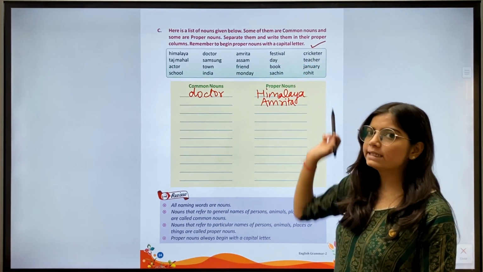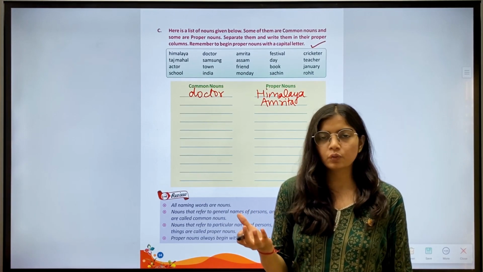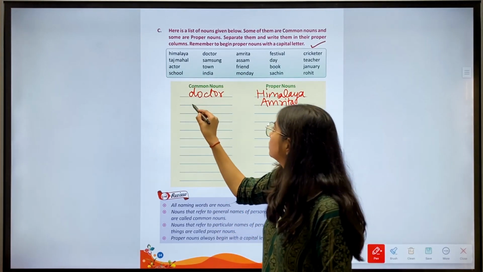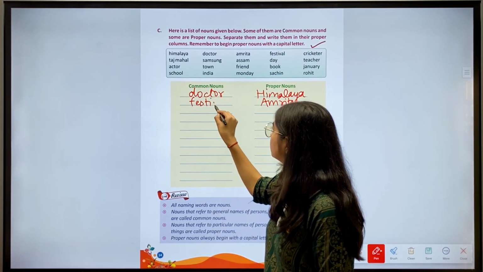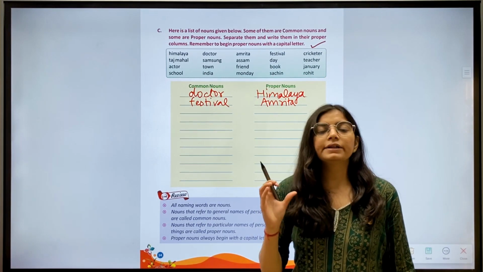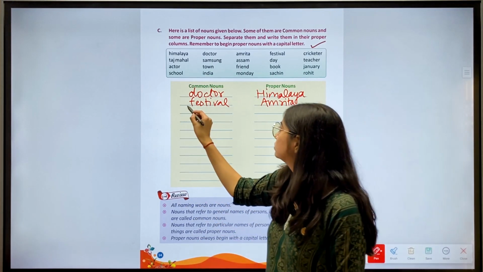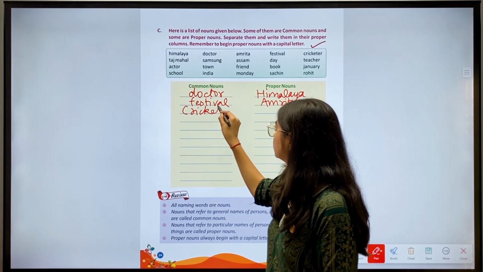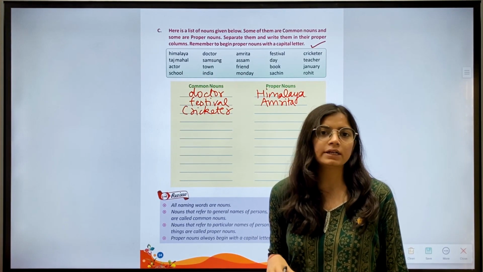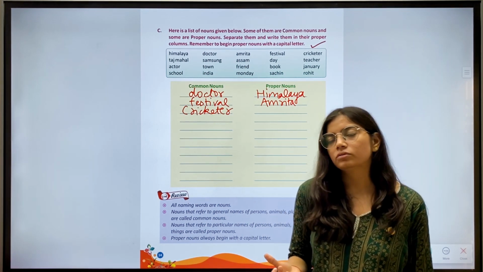Then we have festival. Festival is a general name, so we'll write under the category of common noun. Then we have cricketer. Cricketer is a general name, so this is a common noun. Then we have Taj Mahal. Taj Mahal is the name of a particular monument, so it is a proper noun.